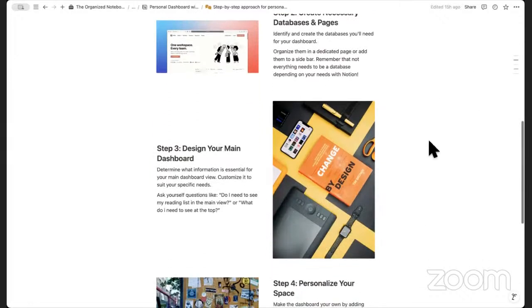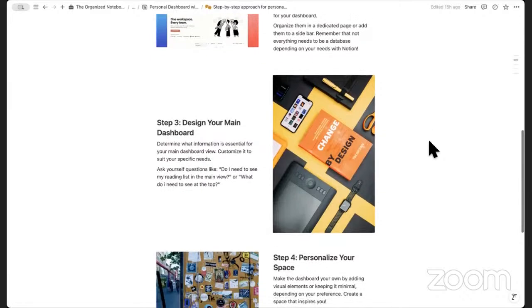The next step is to design your main dashboard. Determine what information is essential, and for your main dashboard view, you can customize it to suit your own needs. You can ask yourself questions like, do I need to see my reading list in the main view, or what do I need to see at the very top? Everyone is different in this sense as well. So it's important to think about what you would want to see at the very top of your page every day, as opposed to what can be hidden in the sidebar that you can access when you need.